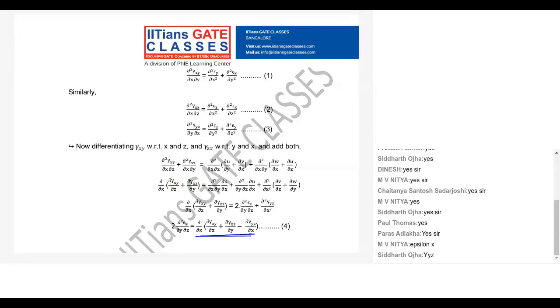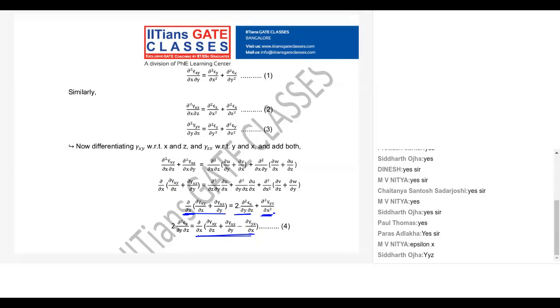What I did, throughout you can take dou by dou x common, because here you can see it is a dou square by dou x square term. Okay, now when you take this term on the left hand side, it will have a negative sign. So this is equal to this minus this. And I can take dou by dou x outside.